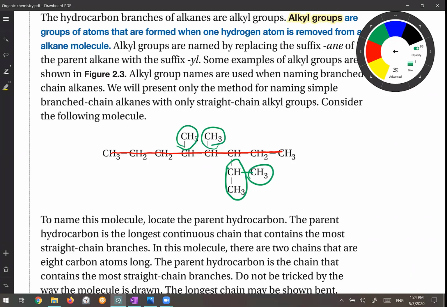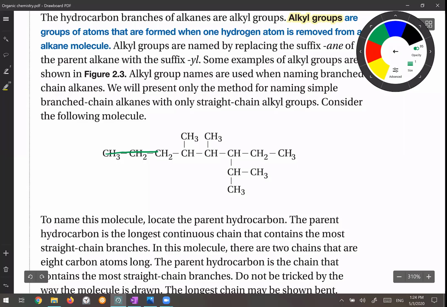Okay, so this is not the correct system for the numbering. When you want to find the longest chain, the branches must not have branches themselves. So I'm not allowed to choose the red one as the parent, although it has 8 carbons and it's pretty long. Now let's go to the other side and choose this one as the parent: 1, 2, 3, 4, 5, 6, 7, 8. So this is my parent, it has 8 carbons.